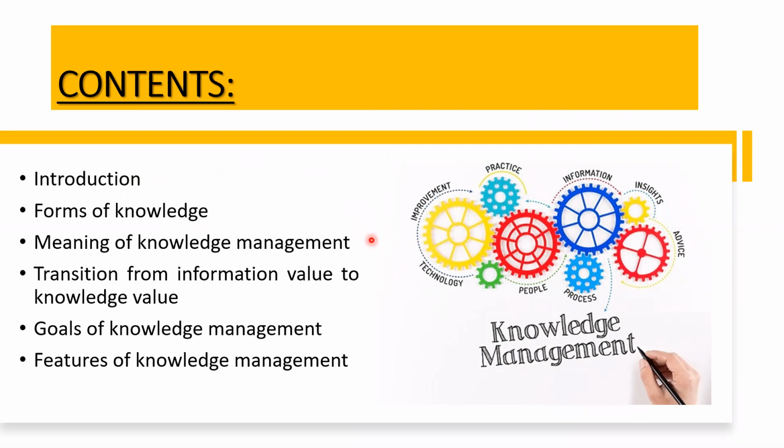You have to understand the meaning of knowledge management, that is the name of the unit itself. Transition from information value to knowledge value, because information and knowledge again are not synonymous. There is a thin line of difference between information and knowledge. The goals, or I can say the purpose, objectives of knowledge management, the features or the characteristics.